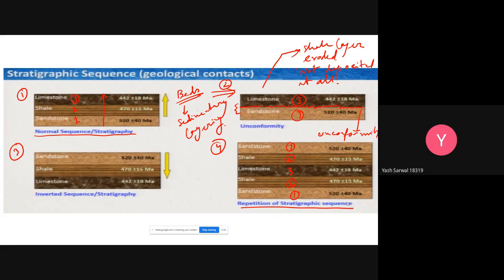Excuse me, sir. I'm not able to understand the unconformity sequence. To know an unconformity, we should first know the normal sequence, right?